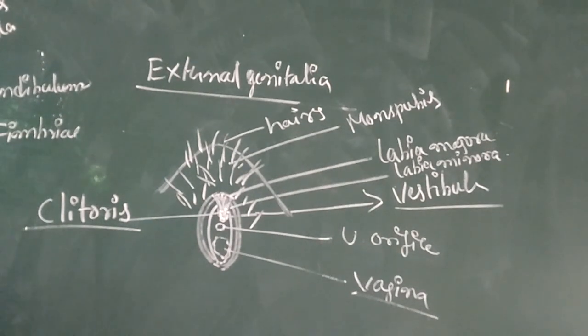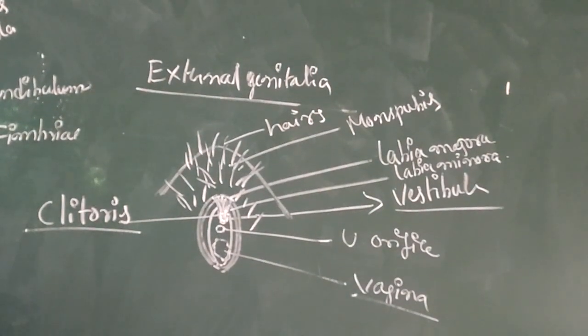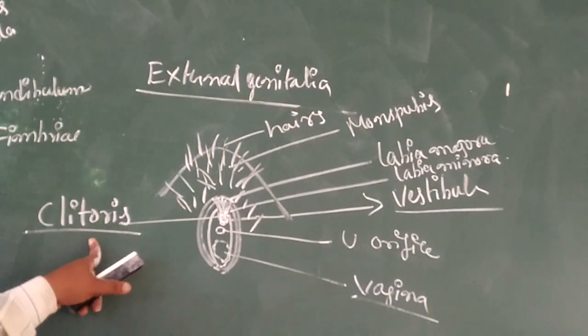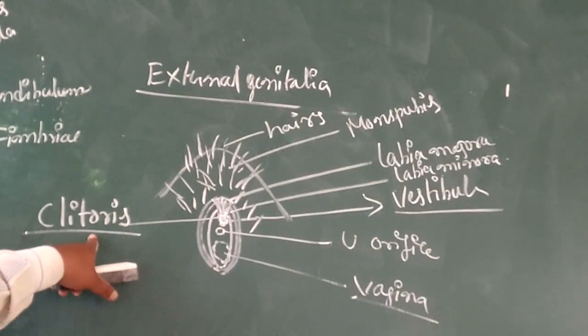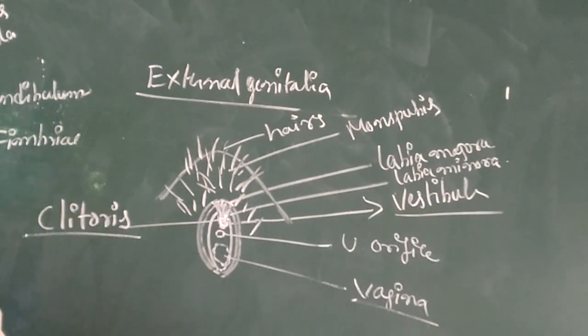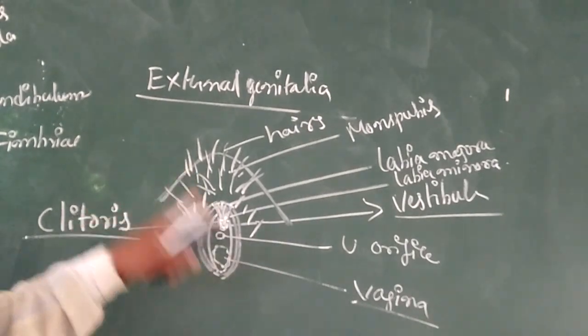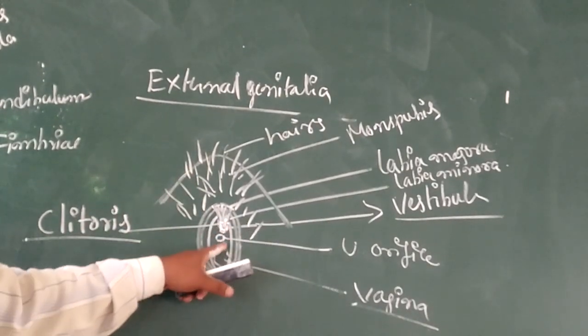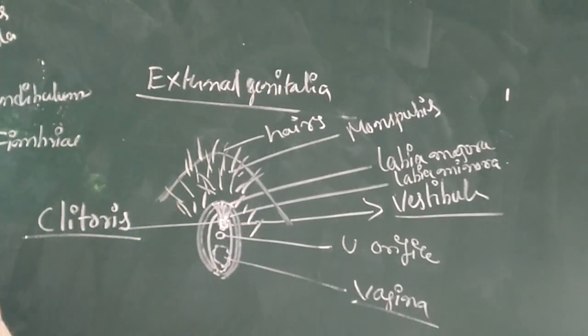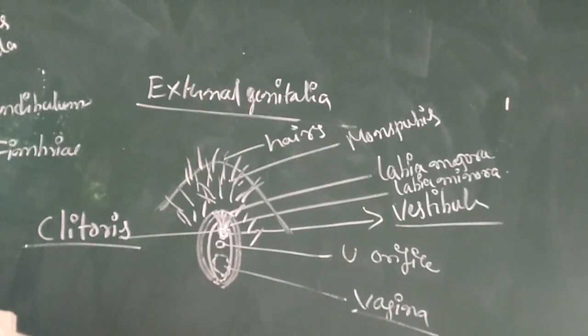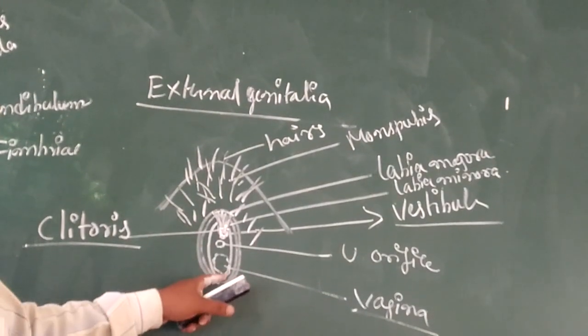The clitoris is the erectile part in the female. It develops from the labia minora and labia majora and covers the urinary orifice. Beneath the urinary orifice is the vagina.